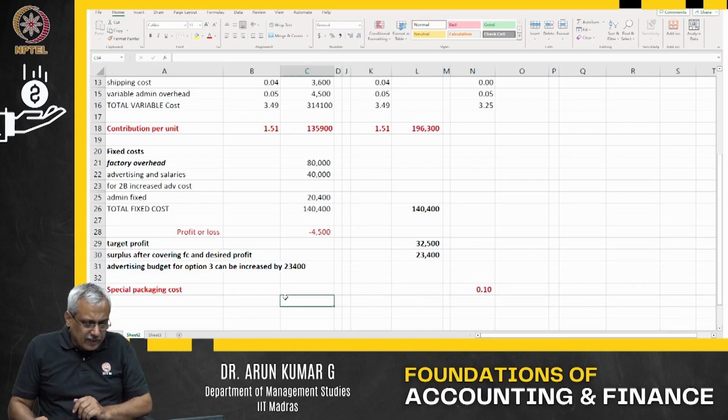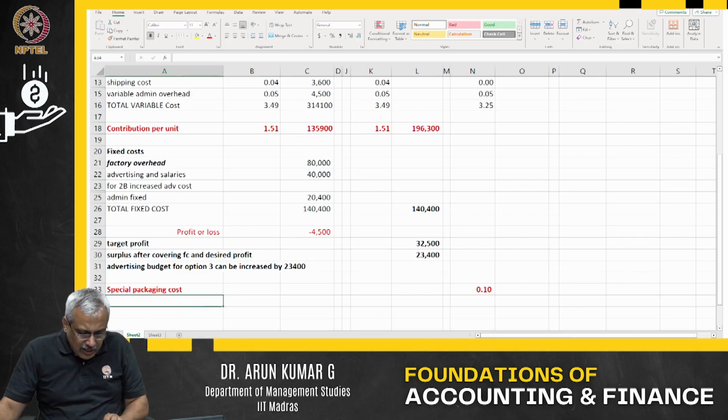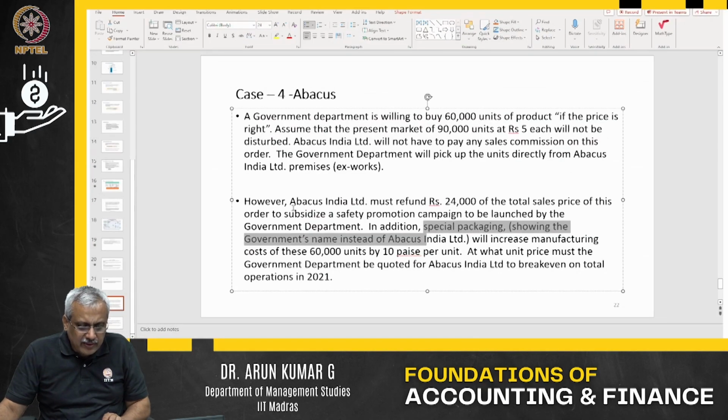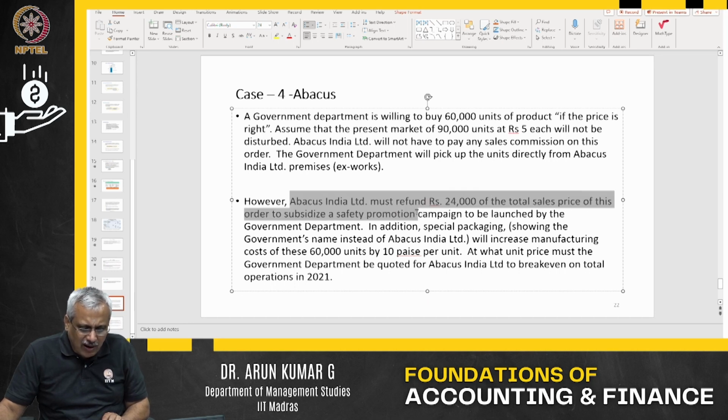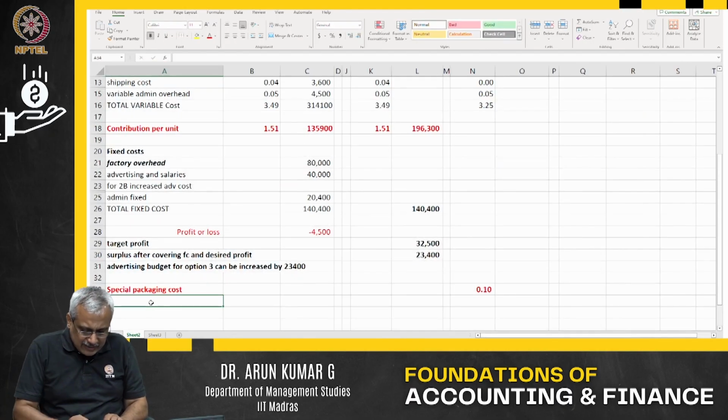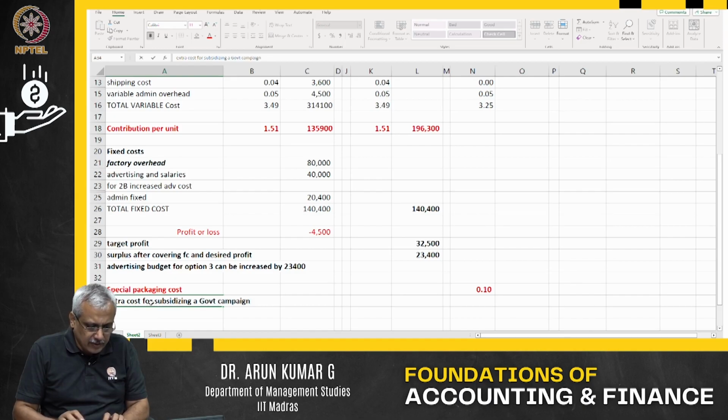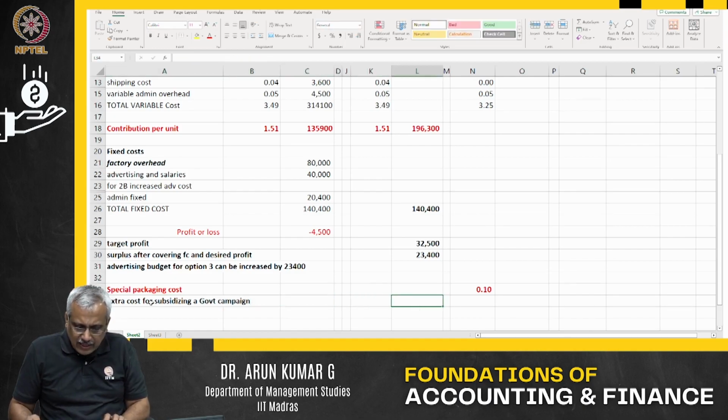Then you have one more aspect: must refund 24,000 of the sale price in order to subsidize a promotional campaign launched by the government. That 24,000 is an extra cost for the subsidy of the government campaign.